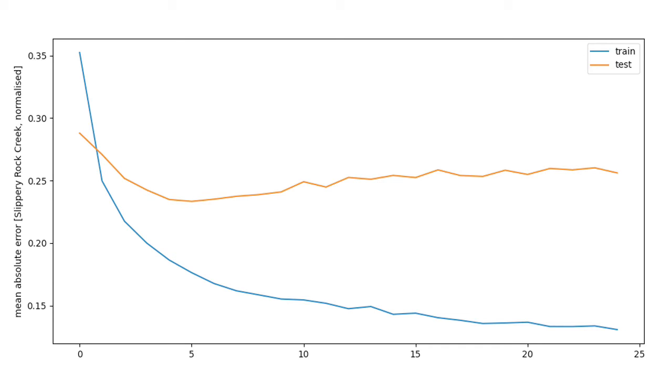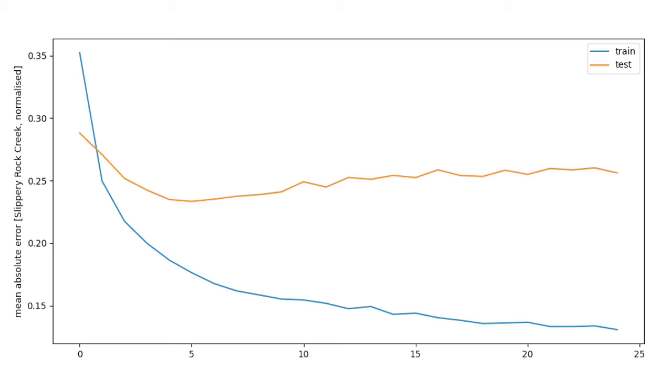Here you can see a graph of the mean absolute error of the model. On the x-axis, you can see the progression of the model as each round of learning took place, with the rightmost being the final model. And the y-axis is measured in standard deviations. In this case, one standard deviation is around 800 CFS.